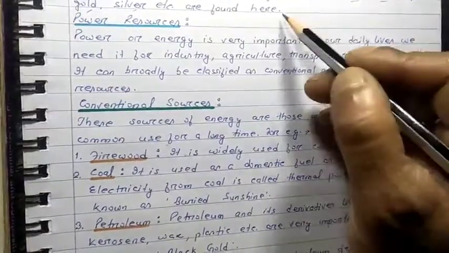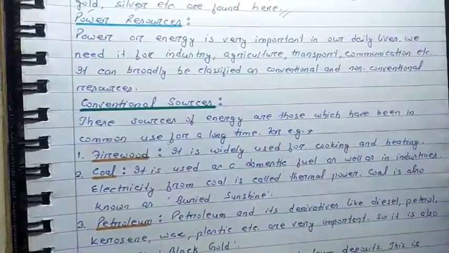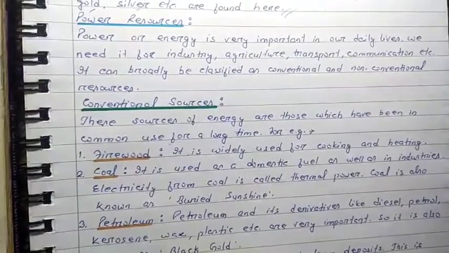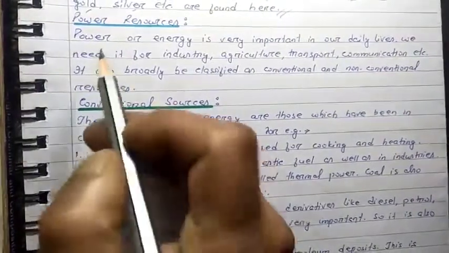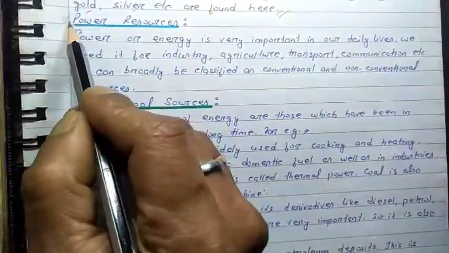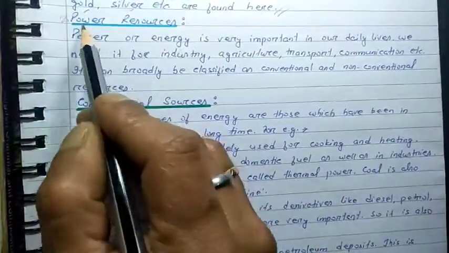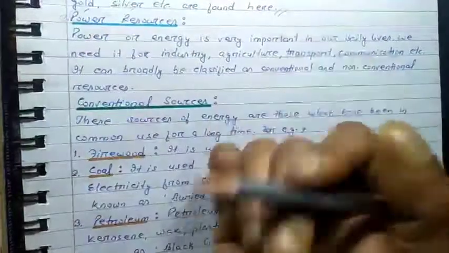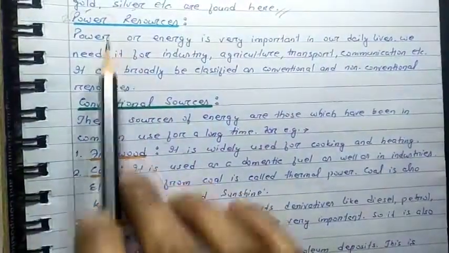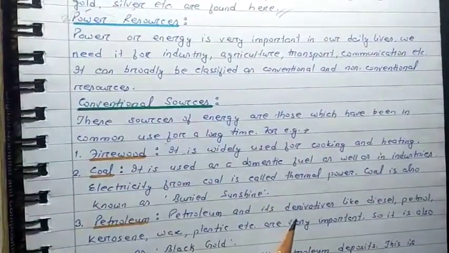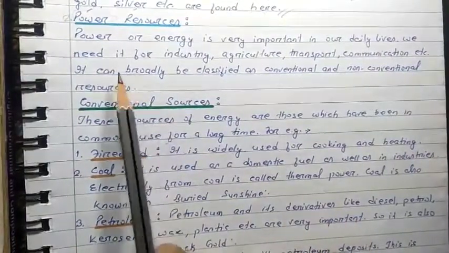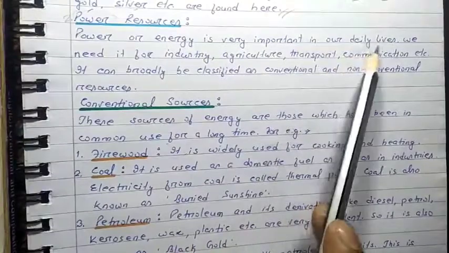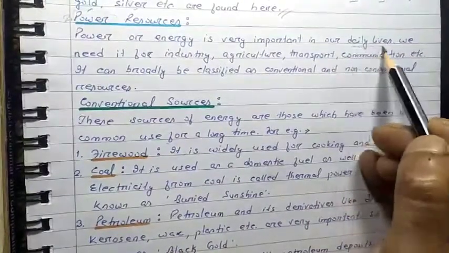Well, till now we have discussed minerals, their classification, their extraction, and the distribution of minerals over the world. Now we shall be dealing with the second topic of this chapter, that is power resources. You know power very well. Power means energy. Different types of energy are there. Power can be obtained from water, power can be obtained from coal, etc. Power or energy is very important in our daily lives.